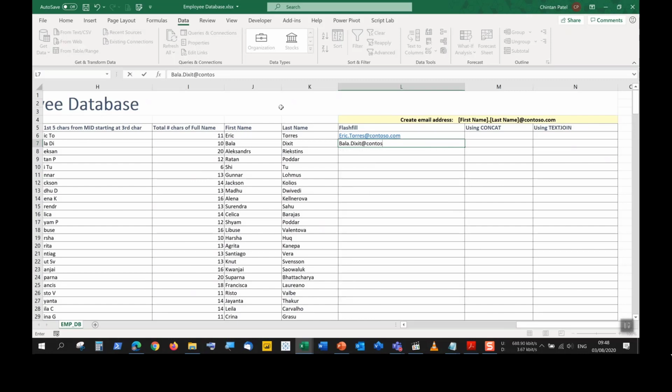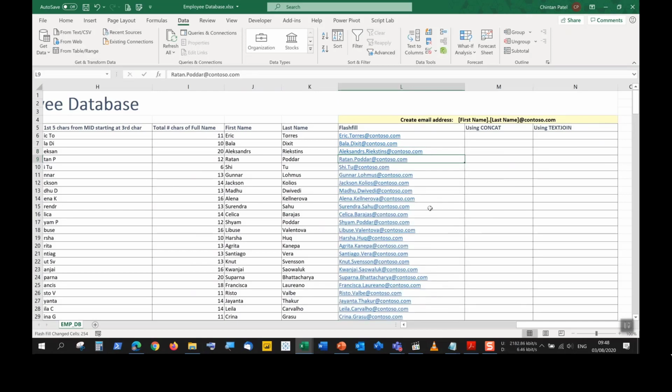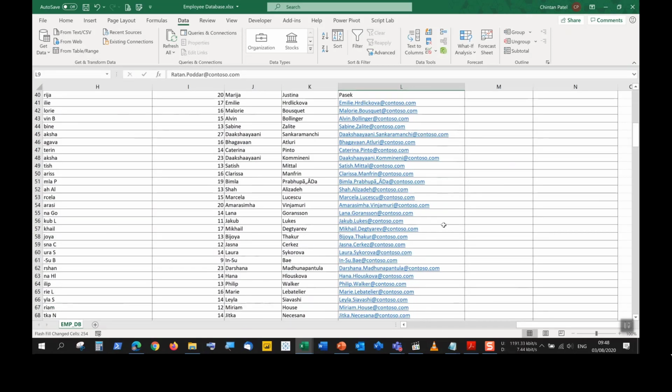At contoso.com. Then let's try the next one, capital A. All right, so now let's have a look at this pattern. Yes, it's taking the correct combination before the @ symbol, and the correct word appearing after the @ symbol, at contoso.com, and so on. From here, we just push enter. It completes the rest for us.